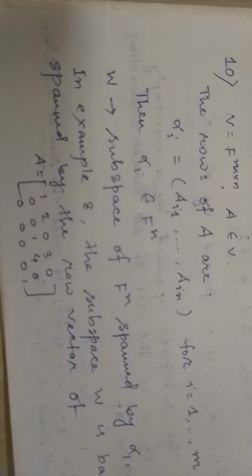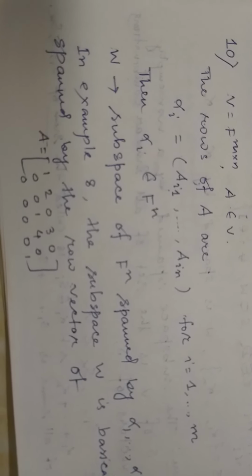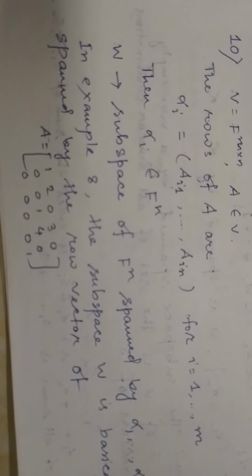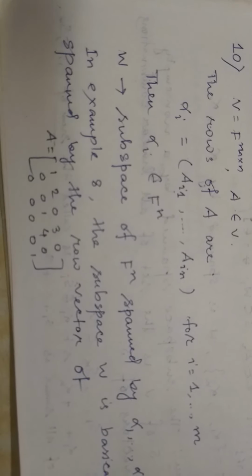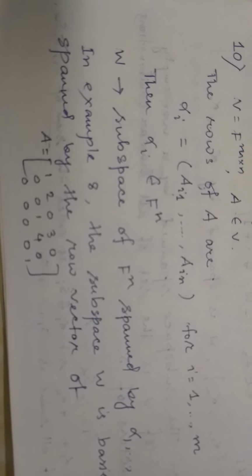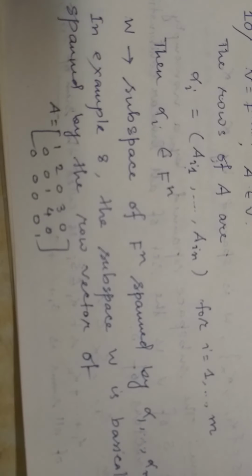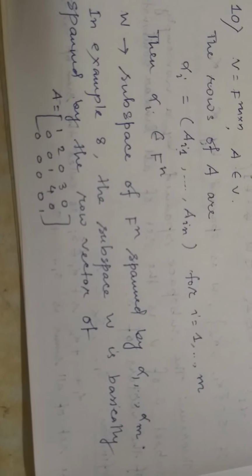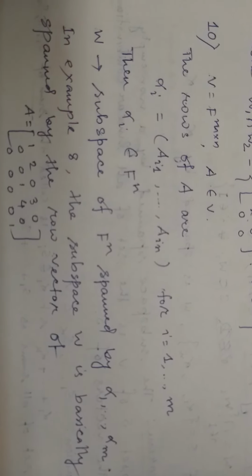In general, alpha i, the ith row of A, is Ai1, Ai2, up to Ain, where i varies from 1 to m because there are m rows in A. The Aij are elements of F, so alpha i can be considered as an element of F^n. Now W is a subspace of F^n spanned by alpha 1, alpha 2, up to alpha m.